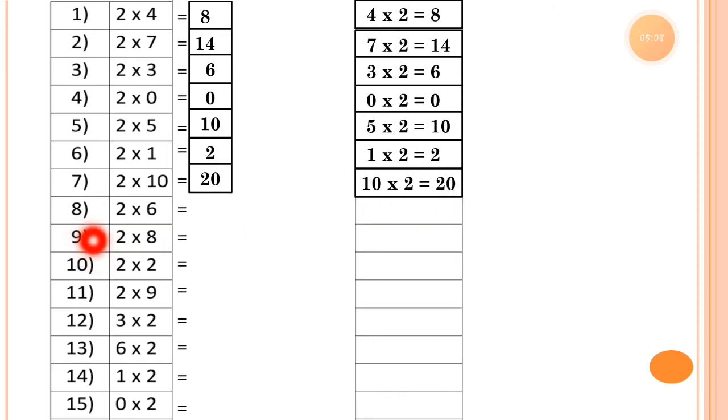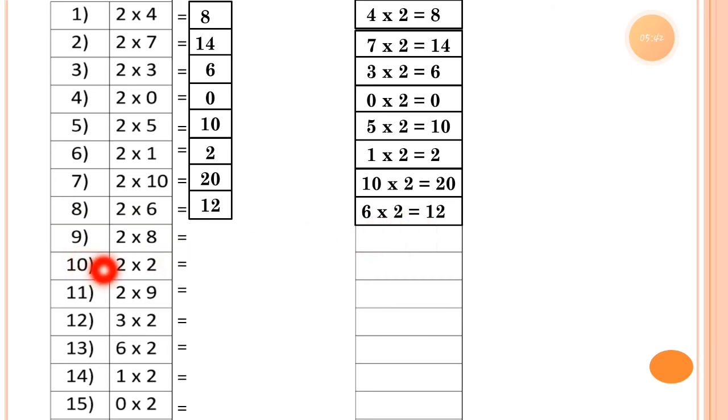Now number 8, 2 6s. So 2 6s is equal to 12. 2 6s 12. Now the multiplication fact for it is 6 2s is equal to 12. This one is a multiplication fact. 2 6s is equal to 12 and 6 2s is also equal to 12.